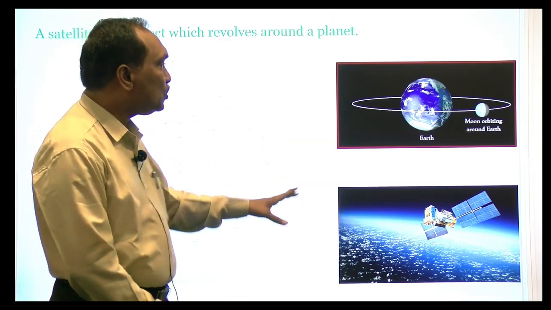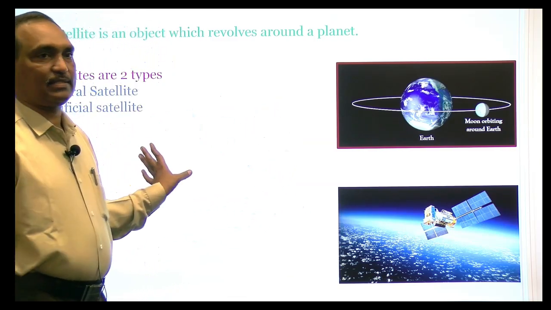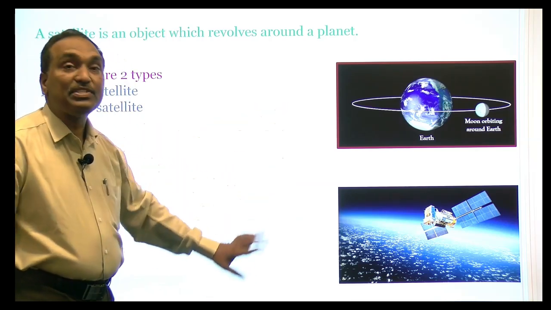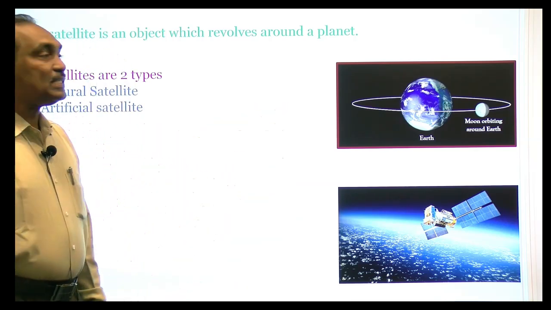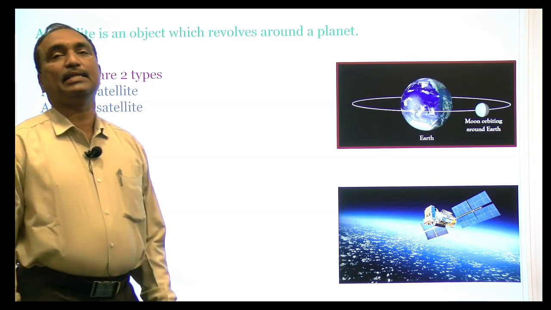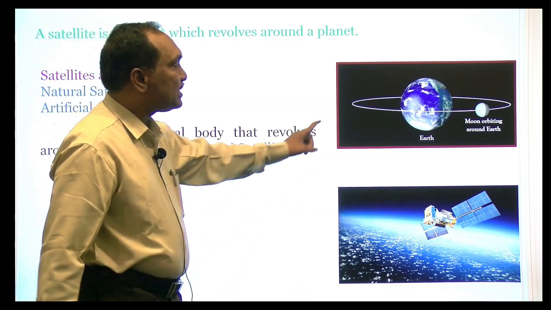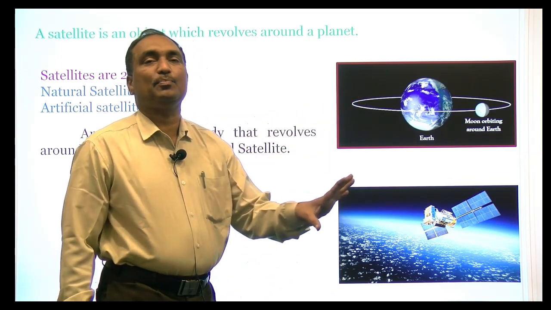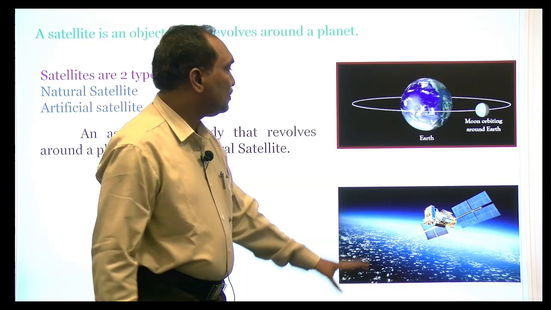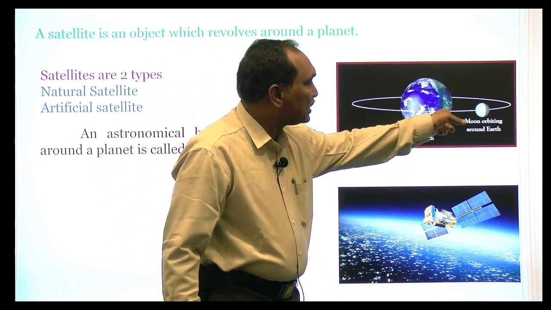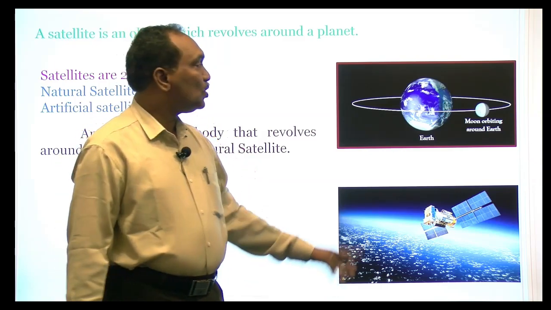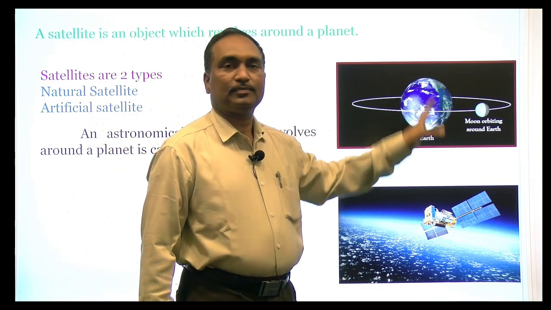There are two types of satellites we have in this case. One is called a natural satellite, the second one is called an artificial satellite. So what is a natural satellite and what is an artificial satellite? A natural satellite is one which occurs naturally. There is no interference of people. For example, we know the moon revolves around the earth. That moon was not prepared by human beings. So the moon is a natural satellite.